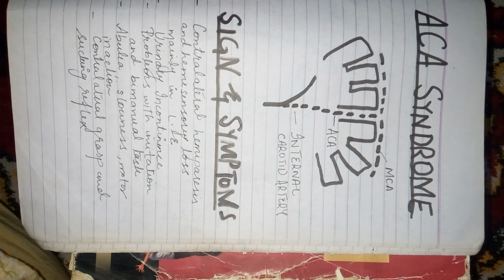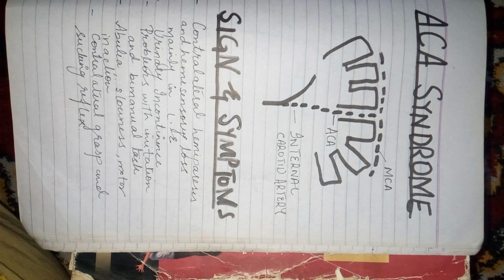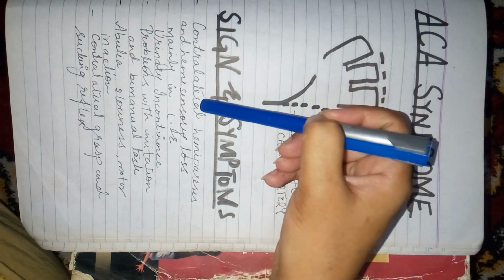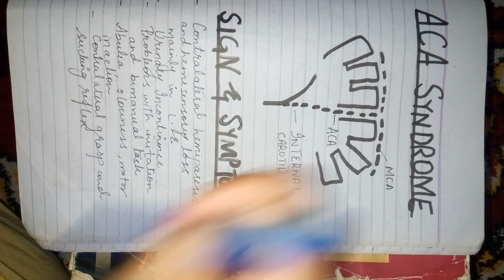So there are instances when there is rupture to the anterior cerebral artery, and that results in specific signs and symptoms. Okay, so if there is rupture to this anterior cerebral artery, all those structures, cortical and subcortical, that are supplied by the anterior cerebral artery, will get affected and will result in a devastating or damaging effect. So let's go for the signs and symptoms. So you'll have contralateral hemiparesis and hemisensory loss, mainly in the lower extremity.